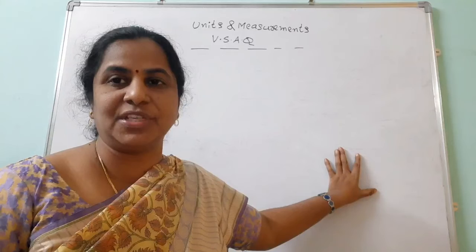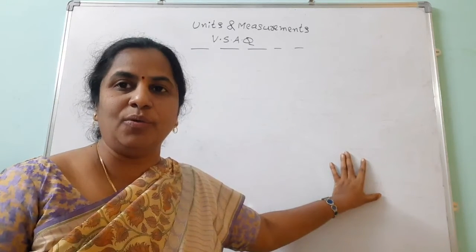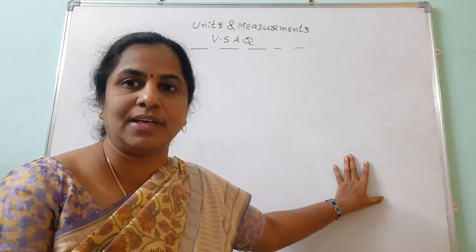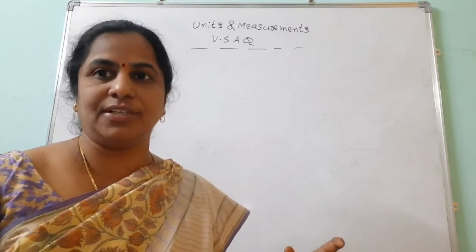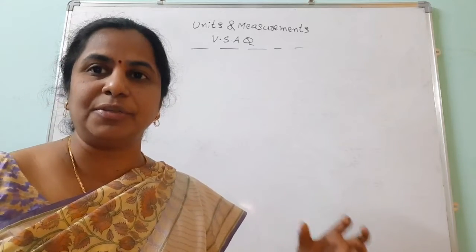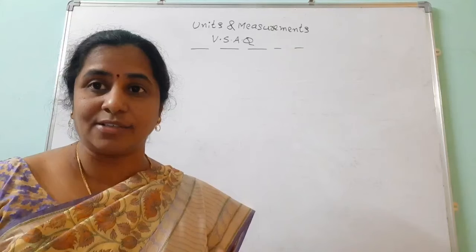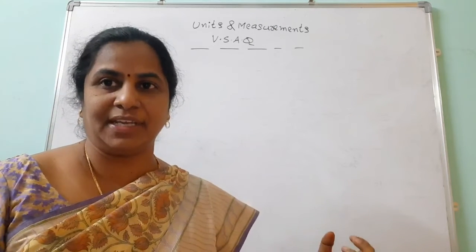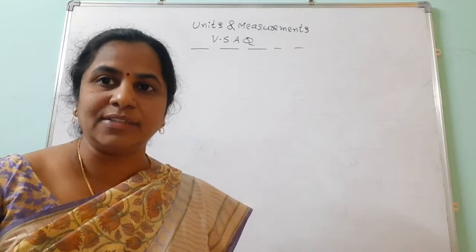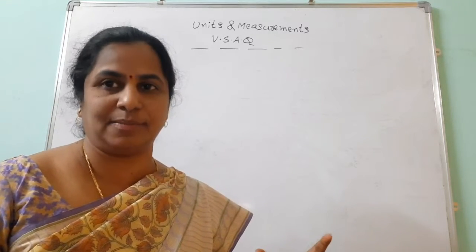Suppose we are going to shop, we want to buy some vegetables. How do we tell that person we want tomatoes? We can't say how much quantity we require, you should measure. Suppose we want to send rockets into space, there also how much fuel it requires, which metal we should take, how much length we want. So everything depends on the units and measurements.